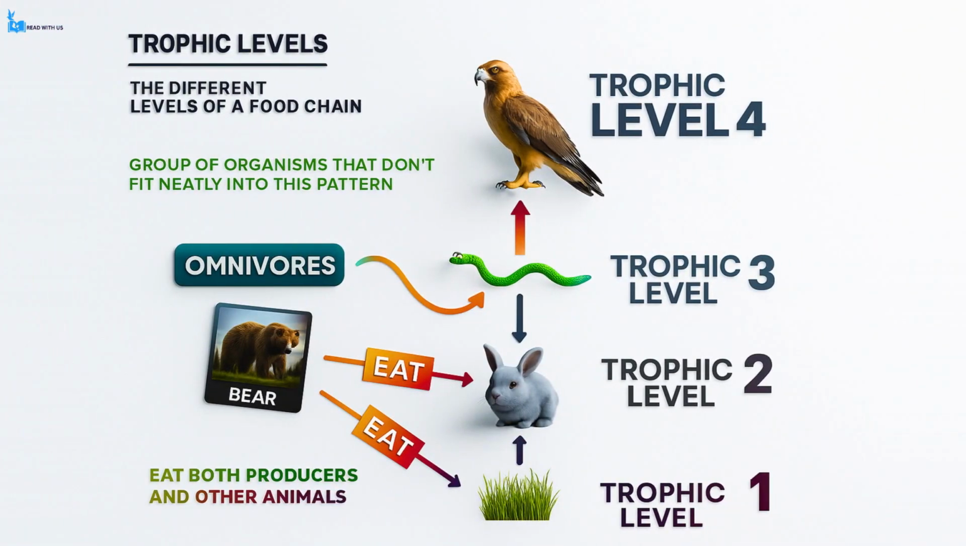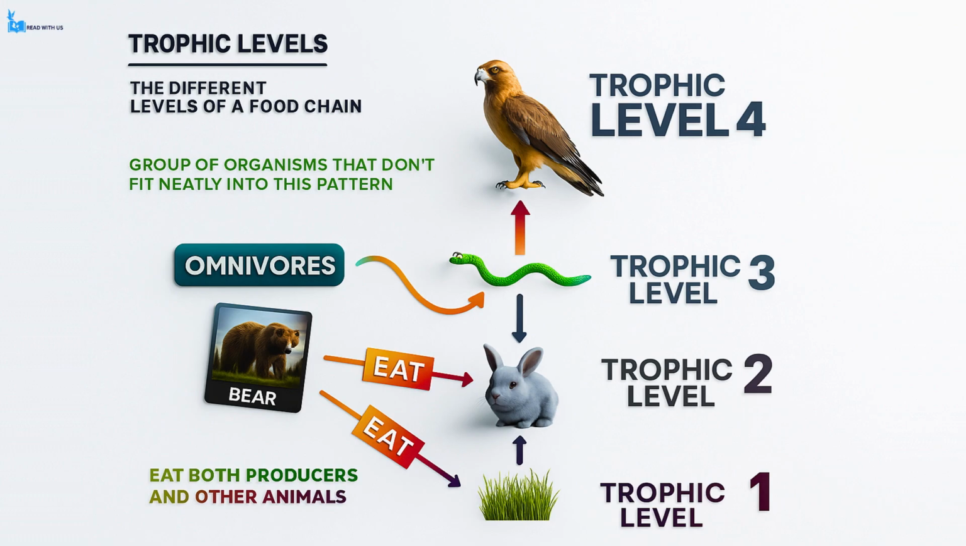There are, however, some organisms that do not fit neatly into this trophic level structure, such as omnivores like bears. Omnivores eat both producers, such as berries and plants, and other animals like fish or insects. Because they eat primary consumers, they are often placed at the third trophic level, although this is not an entirely accurate classification because they also consume producers.